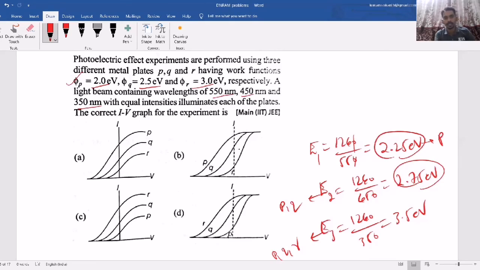That means more electrons can emit, so more current will be there for P. And if you consider R, from R only one wavelength can emit. That means fewer photons are effective, so fewer electrons will come out, so less current. So comparatively, this is the correct one. So P more than Q than R. So this is the correct option. So this way you need to compare. Now, different wavelengths mean different frequencies, so there is a different stopping potential.